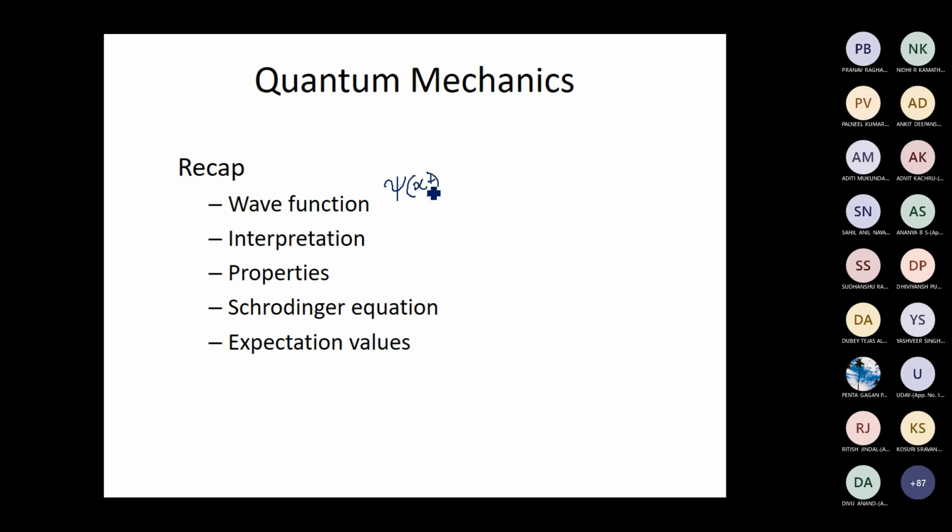If it is a one-dimensional wave function, it will depend only on x. If it's a three-dimensional wave function, it will depend on all x, y, and z coordinates, and also on the time coordinate. In general, this wave function will be a complex function, and as a result, we cannot associate any physical quantity with the wave function itself.